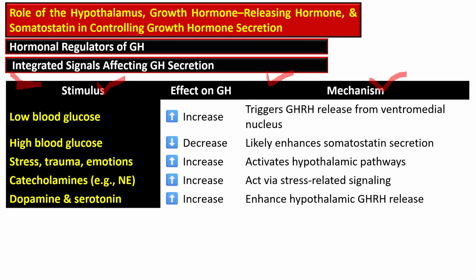This ventromedial nucleus, we know, also senses the blood glucose level. It is responsible for satiety in hyperglycemia and hunger in hypoglycemia.